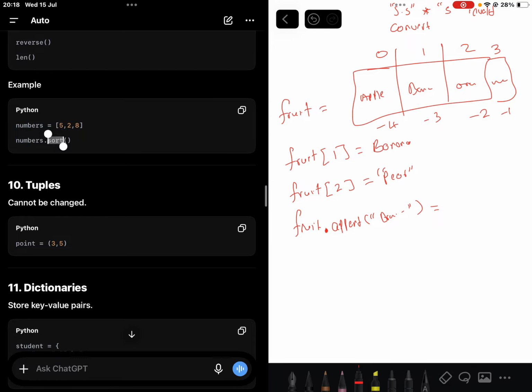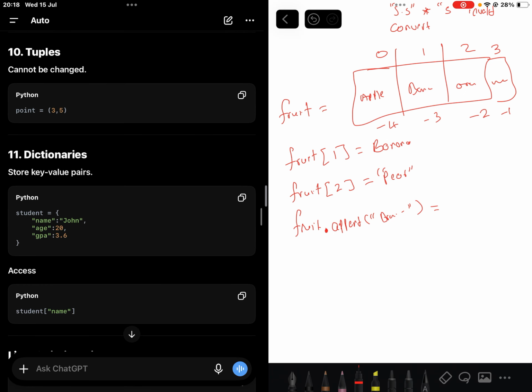It works like, for instance, a point, x and y. Once the point equals 3.5, if we later want it to be 3.6, you need to create a whole new one.